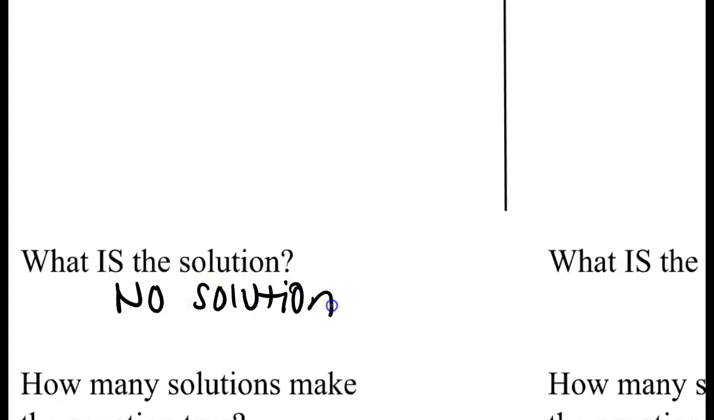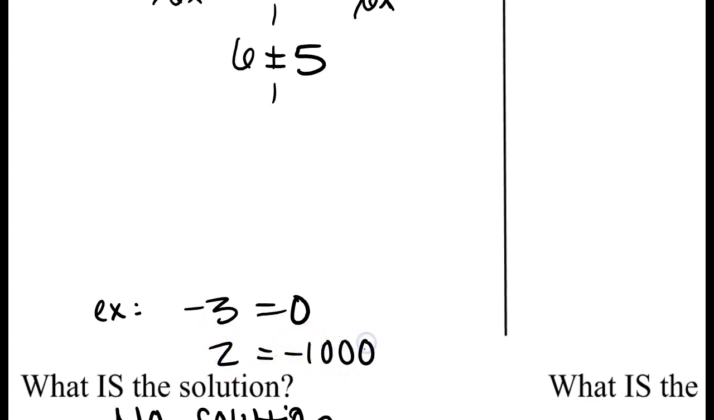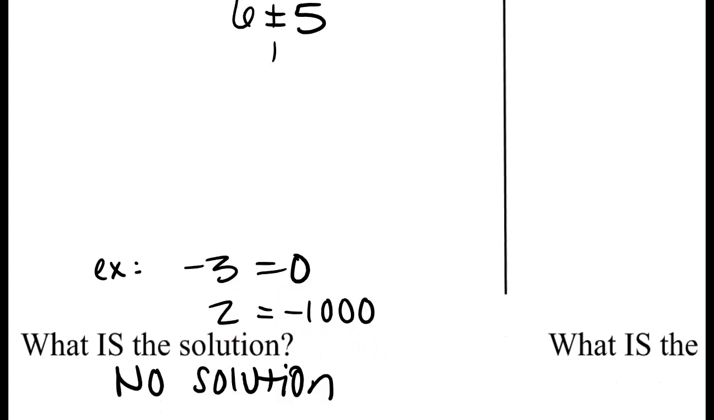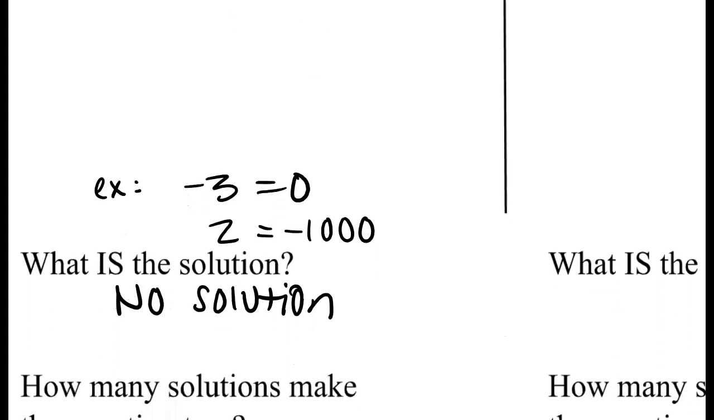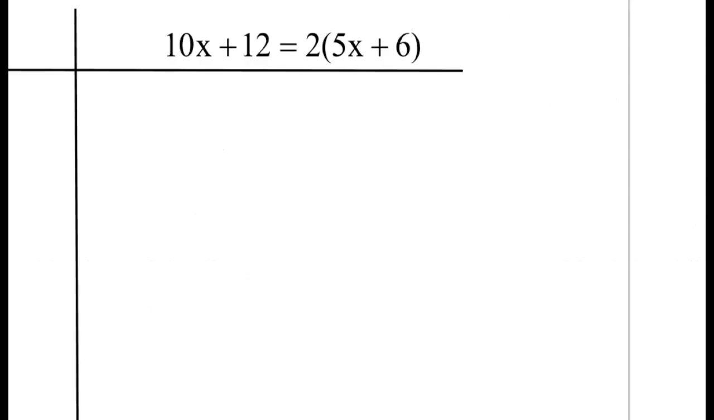So when you have an equation that's not true, like 6 equals 5, or another example, negative 3 equals 0, that would be no solution. 2 equals negative 1,000. All of those are examples of things that would produce an answer of no solution. It says, how many solutions make the equation true? Well, none.